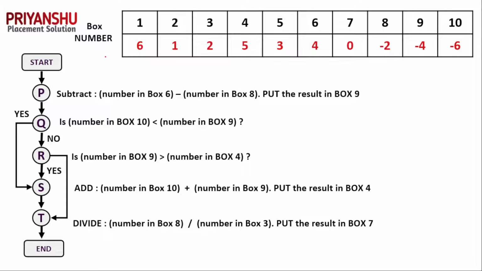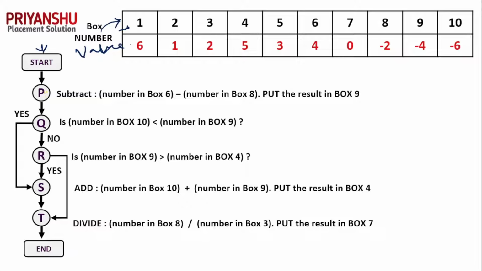First of all, in every question of flow chart, you have a flow chart and there is one table, right? Like box numbers are there, and each box has some values. So these are the values and these are the box numbers. Clear? So let's start from here and do it step by step.